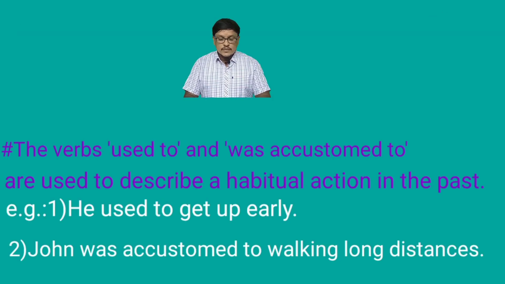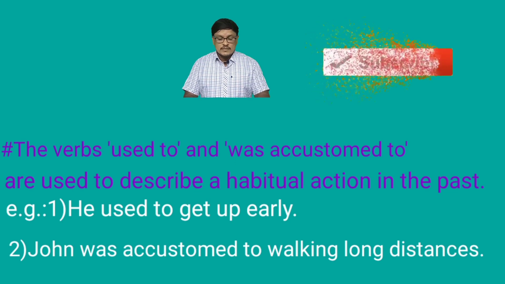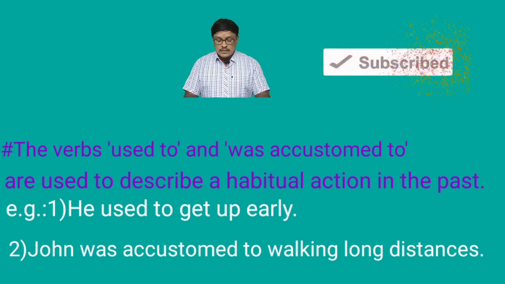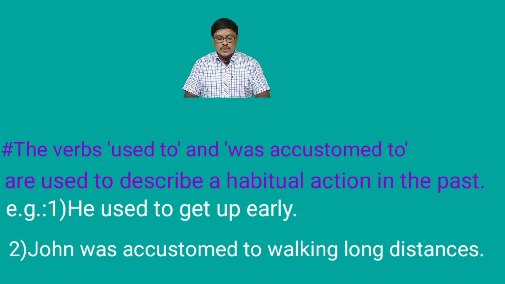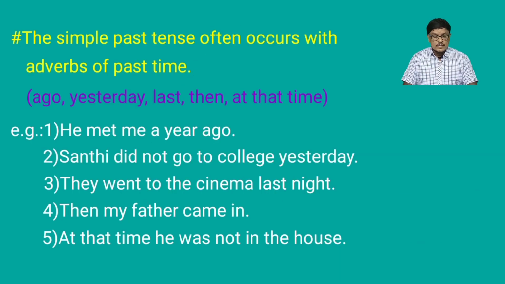Next, the verbs used to and was accustomed to are used to describe a habitual action in the past. He used to get up early. John was accustomed to walking long distances. Next, the simple past tense often occurs with adverbs of past time like ago, yesterday, last, then, at the time. Let us see some examples with these adverbs. He met me a year ago. Santi did not go to college yesterday.